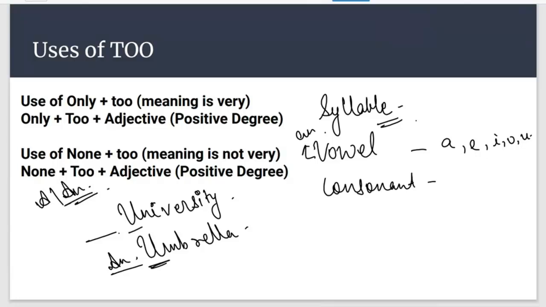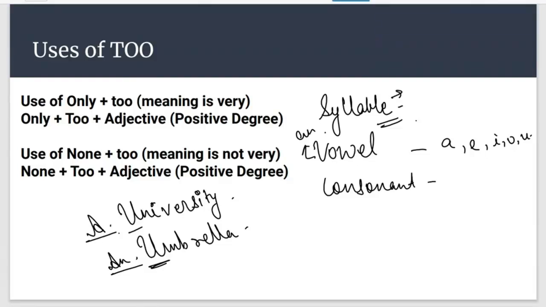both the words have been started with U only, but with one we are using A and with the other we are using an. Why are we doing so? Because of sound. That is very important. So that is what a syllable is.